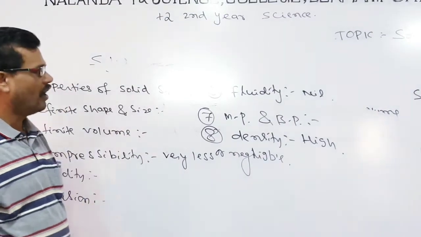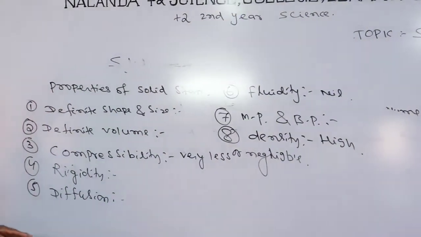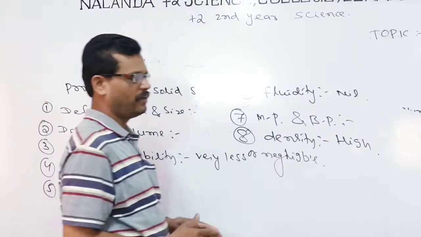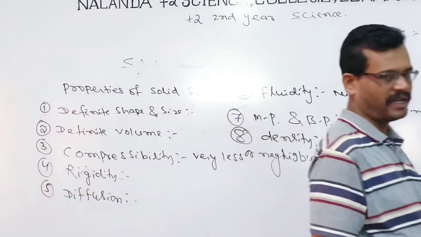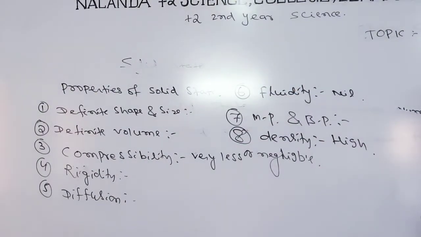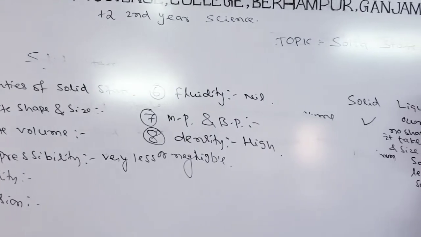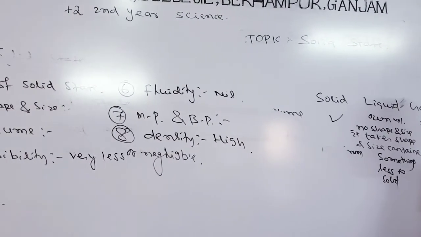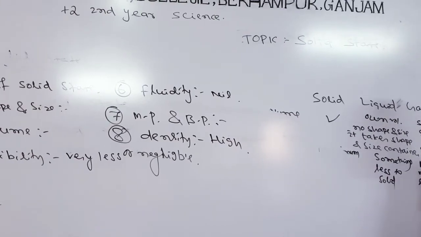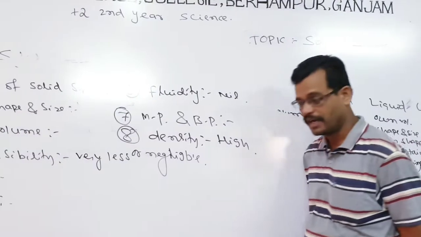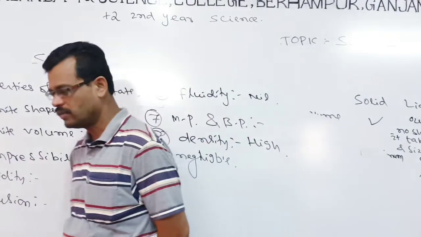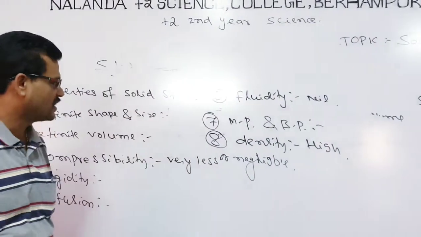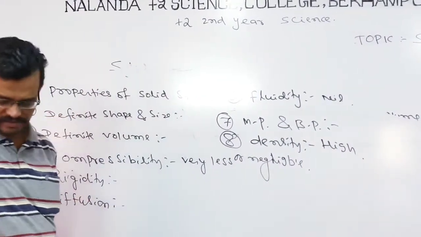So this is all about what we can compare between the three states of matter: solid, liquid, gas. After all, it is the properties of solids by virtue of which the solid state is different from the rest of the two states in the following characteristics.